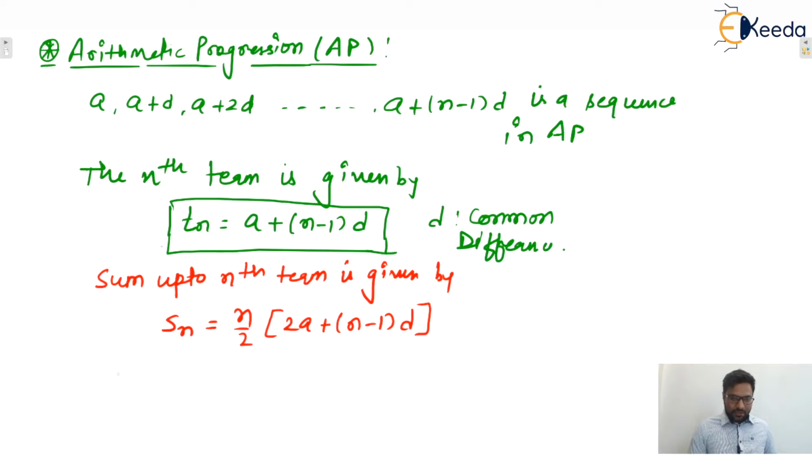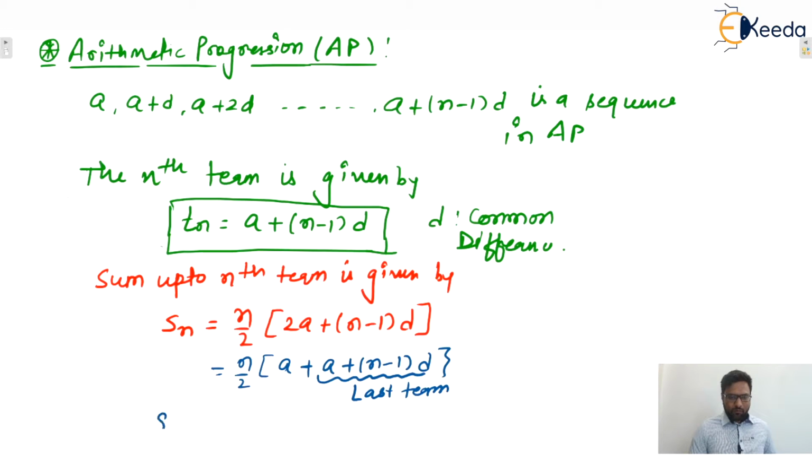Also, this can be written like that, where the last term is a plus n minus 1 into D.